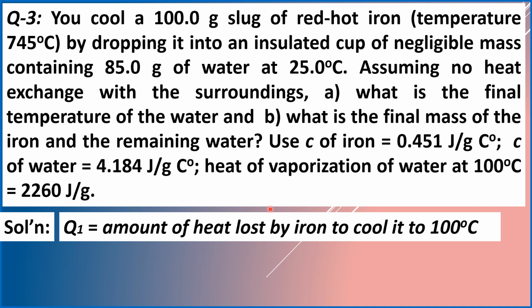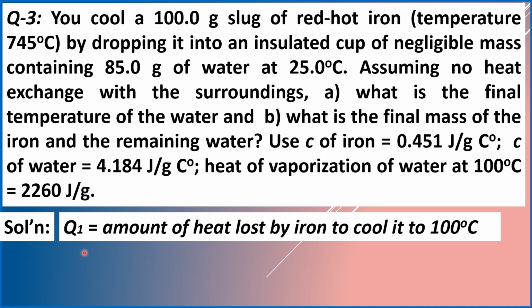Heat loss equals heat gain. Our assumption is that no heat exchange with the surroundings is considered in this situation. Amount of heat absorbed or lost to the surroundings will be considered negligible.